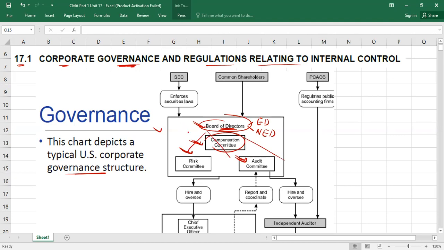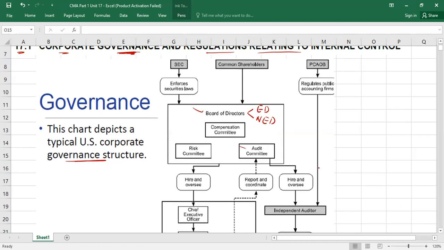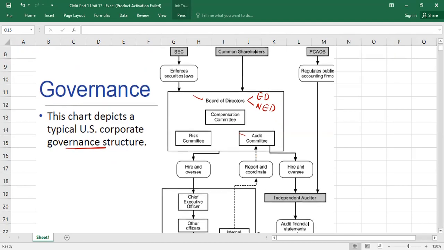Understood? So it means in the US structure, there must be a minimum of 3 committees in the board of directors. Which 3 committees? Compensation, risk committee, and audit committee. Okay, then what? So we'll explain one by one, don't worry. After that, we'll come back here.